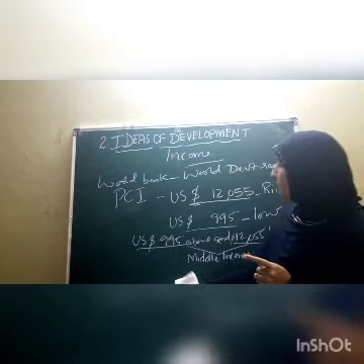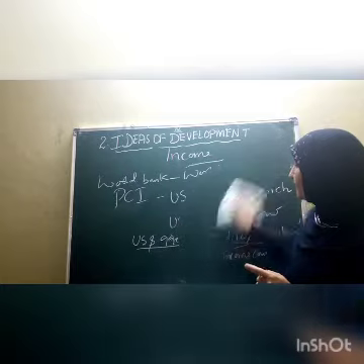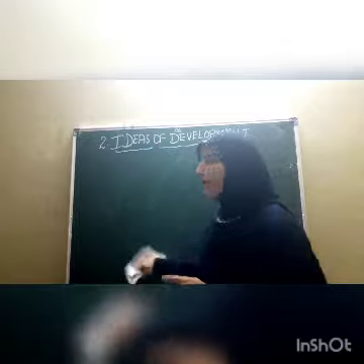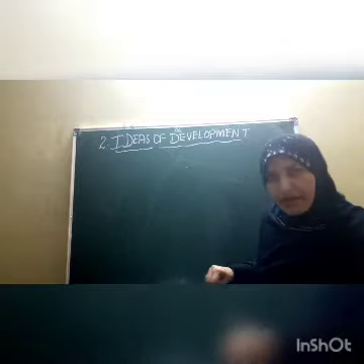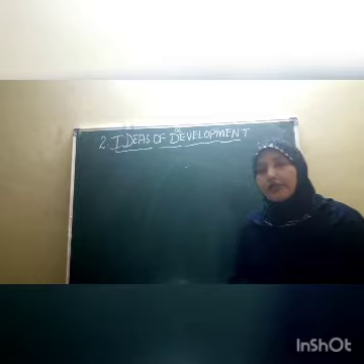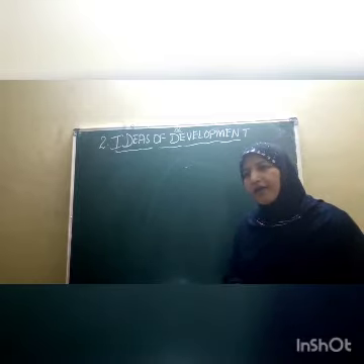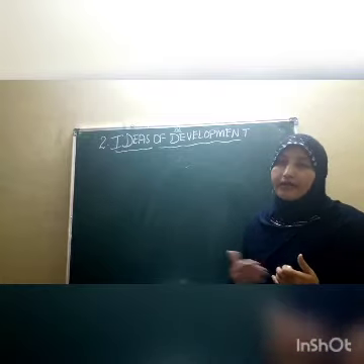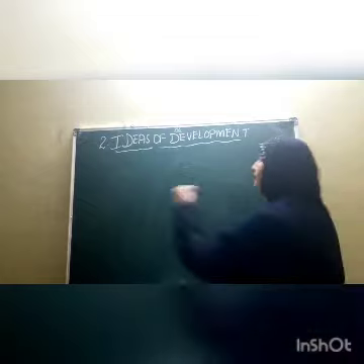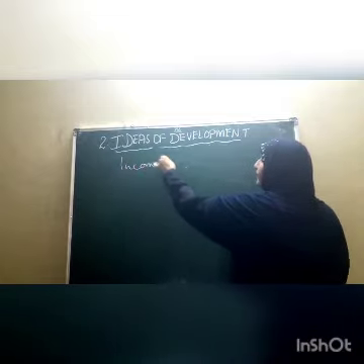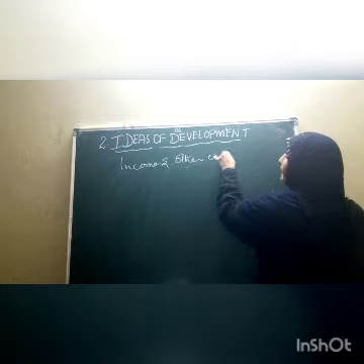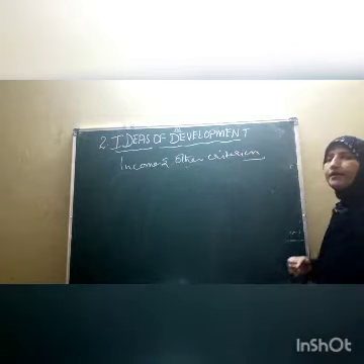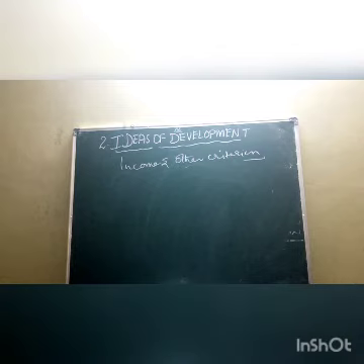So our next topic, children, is income and other criteria, where we are going to learn that not only income but other things are also very important to declare that a country is a developed one. Not only countries, we can also compare our states by taking these criteria. So what are those criteria that we are going to discuss? That is income and the other criteria.